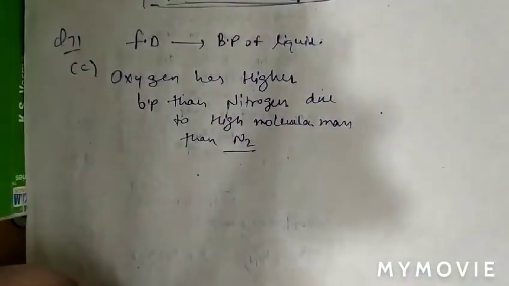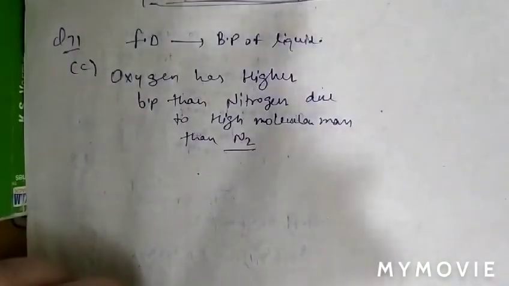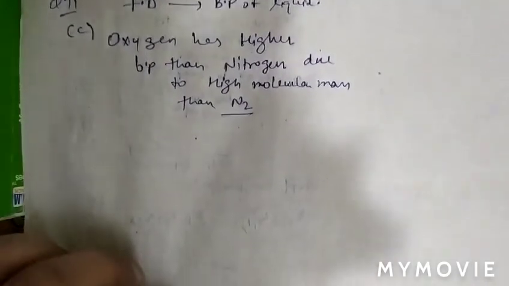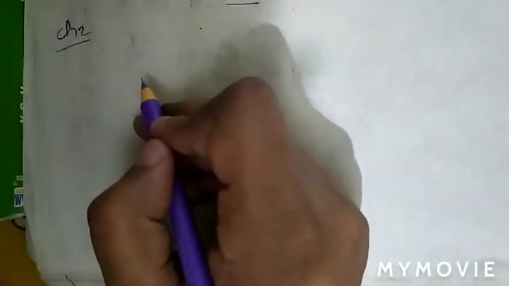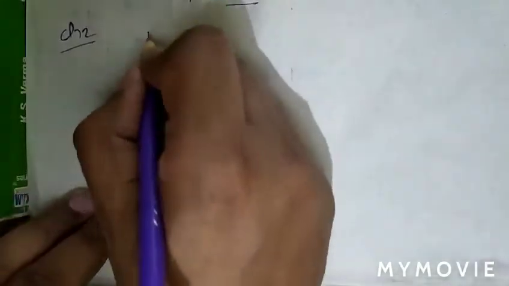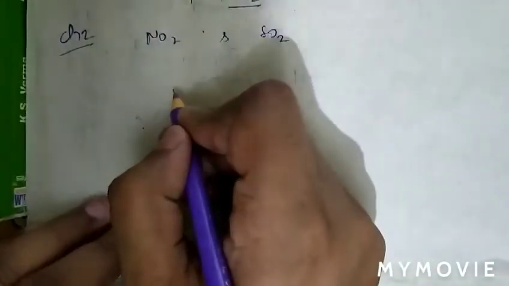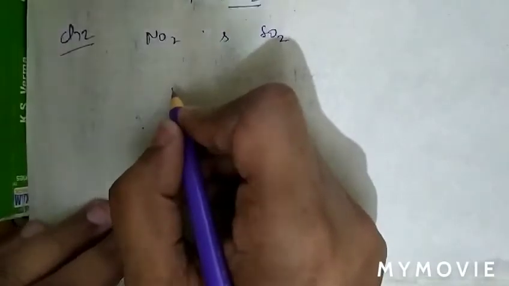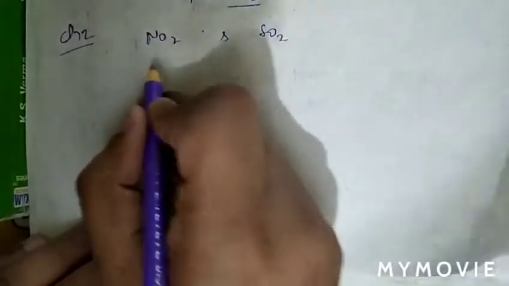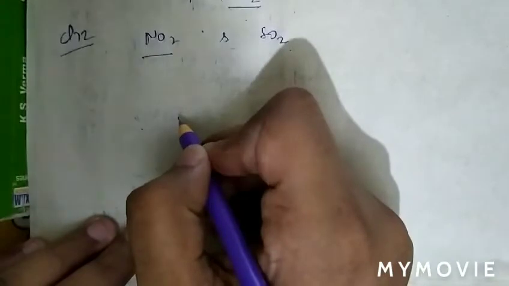See question number 72. In question number 72, what is given there? Nitrogen dioxide and sulfur dioxide have some properties common. Which property is shown by one compound and not shown by another compound?